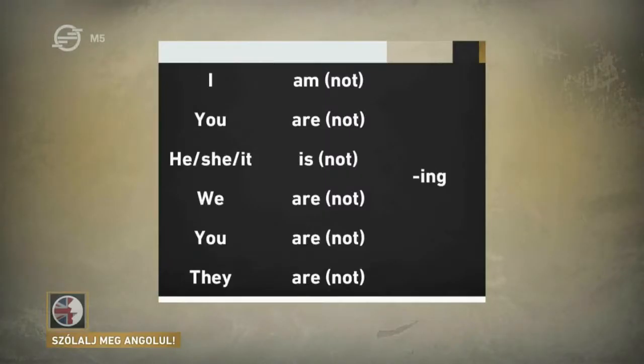So, where do we put the word not? Well, where did we put the word not with have got? That's right, we put not in the middle, between have and got. I have got or I've got becomes I haven't got. It's the same with the present continuous. To make the negative, we put not before the ing form, like this. I'm sleeping becomes I'm not sleeping. You're talking becomes you're not talking. They're walking becomes they're not walking.